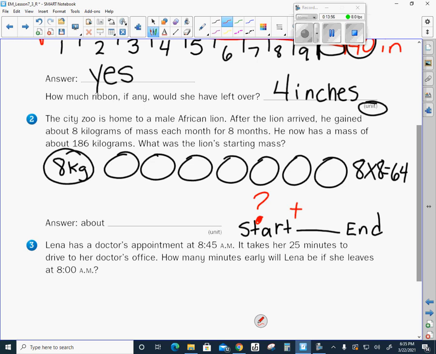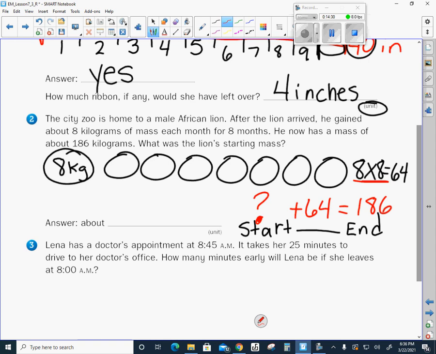How much did he gain? Well, we know that he gained 64 kilograms because we did the math of that part, right? And then what did he end with? We know he now has a mass of 186. Okay, so here's my number model right here, guys. What plus 64 equals 186? I have to figure out what I started with.